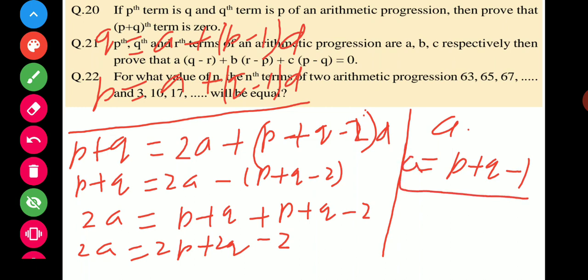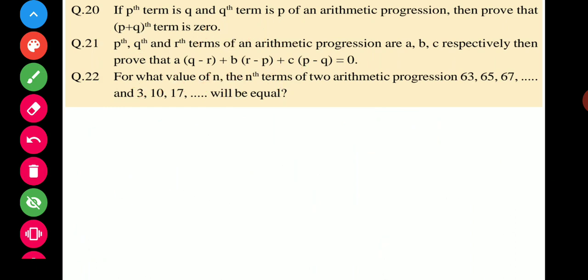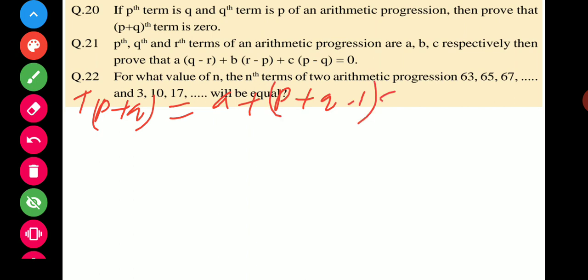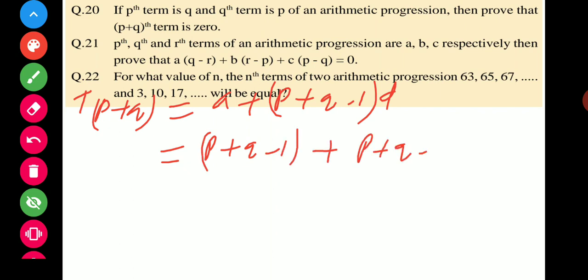So you can put it in the (p plus q)th term. How can we put it? Now come to the (p plus q)th term, and that is a plus (p plus q minus 1) into d. a is also p plus q minus 1 plus (p plus q minus 1), d is equal to minus 1.